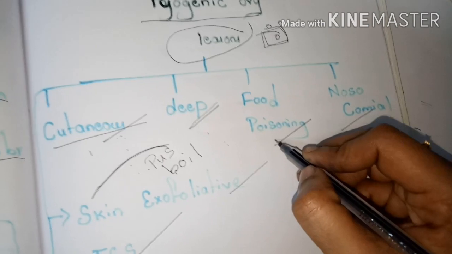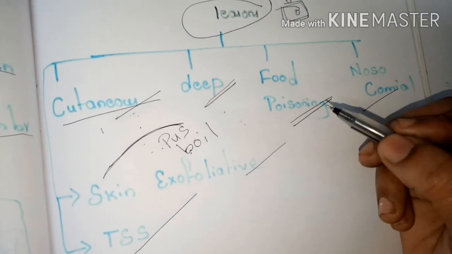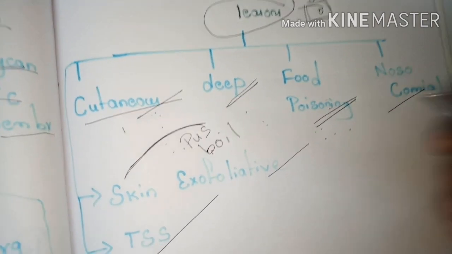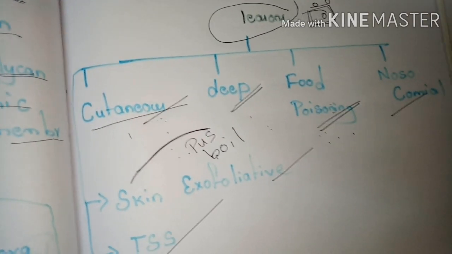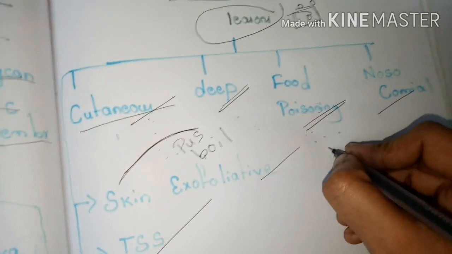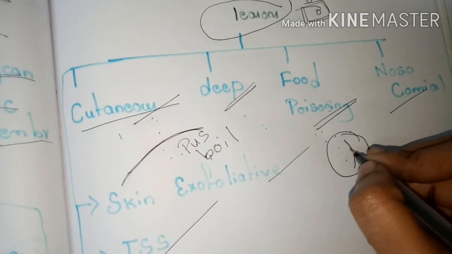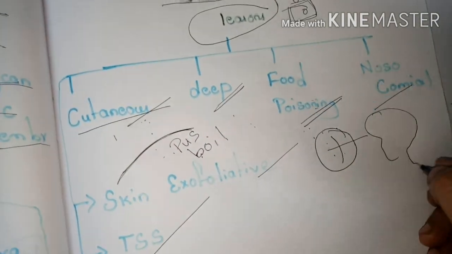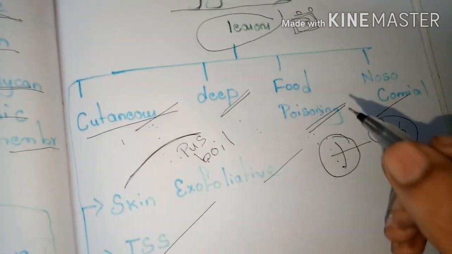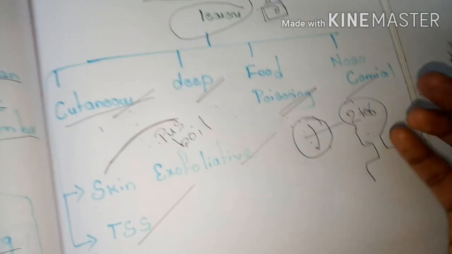And next, go to the food poisoning. I already said in the toxins and enzymes released by the Staphylococcus aureus, mainly the enterotoxin is going to play a major role in causing food poisoning infections in the human body. This infection follows about 2 to 6 hours after the Staphylococcus aureus contaminates the food. When this contaminated food is consumed by the person, after 2 to 6 hours food poisoning may occur. This is mainly caused by the enterotoxins only.